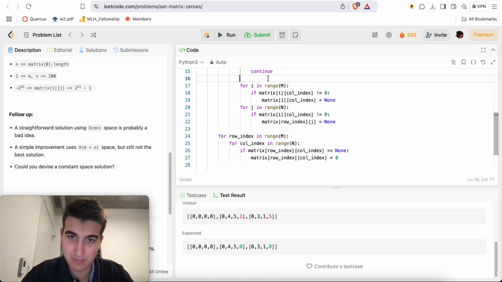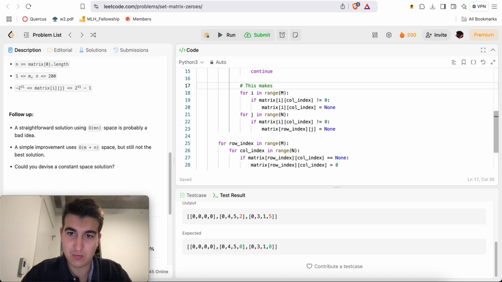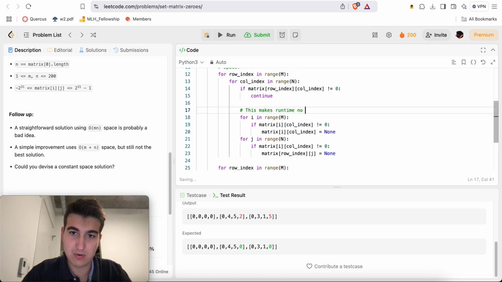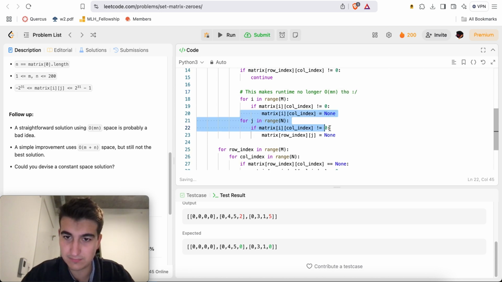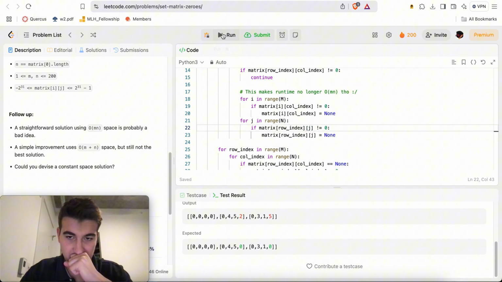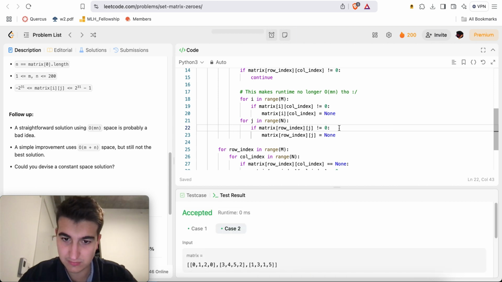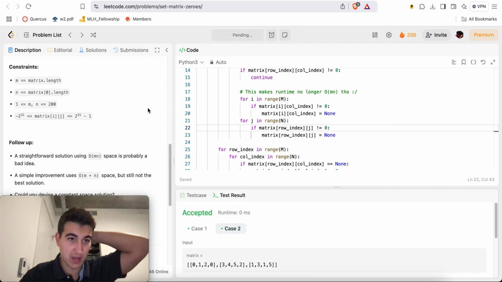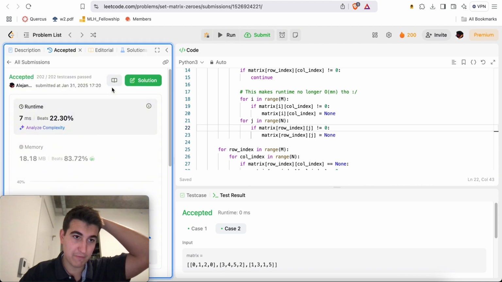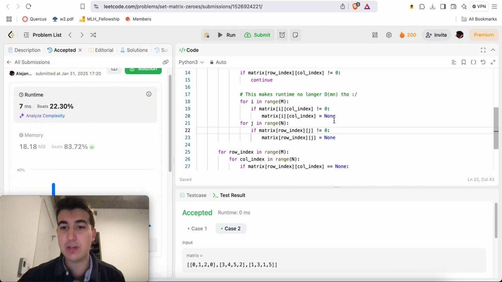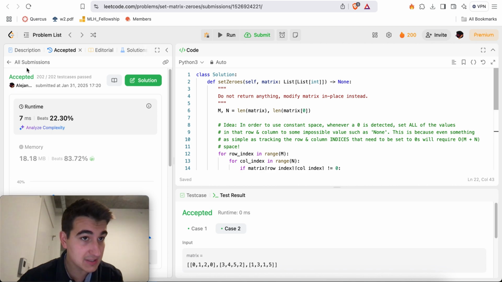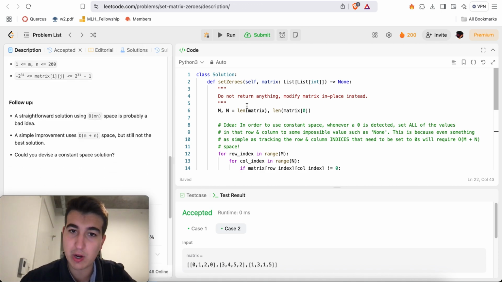This makes it run no longer O of m times n though. And this will be, sorry, row index and j. Yeah, so that's accepted, but now this is quadratic. So 200 to the power 4. Okay, so we have a working solution that is technically constant space. It's just that now it's quadratic in terms of time, right?